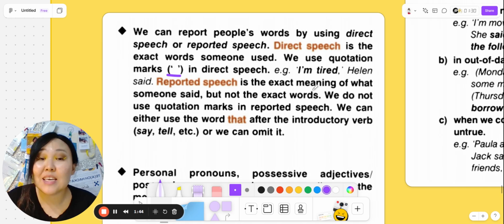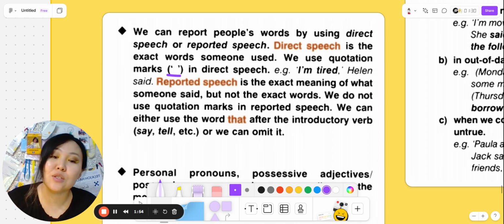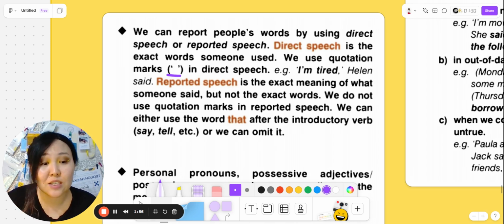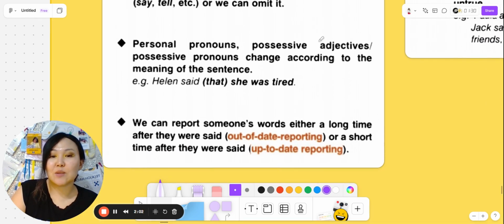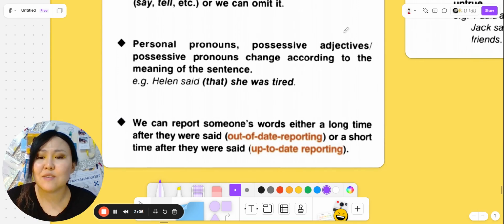Reported speech is the exact meaning of what someone said, but not the exact words. We don't use quotation marks in reported speech. We can either use the word that after an introductory verb, say, tell, etc., or we can omit it. Next, we need to remember that personal pronouns, possessive adjectives, possessive pronouns change according to the meaning of the sentence.